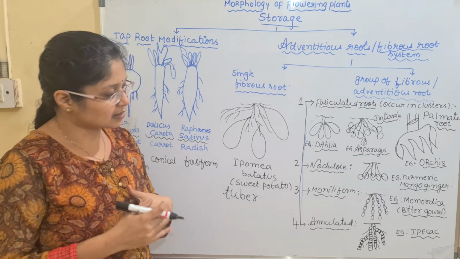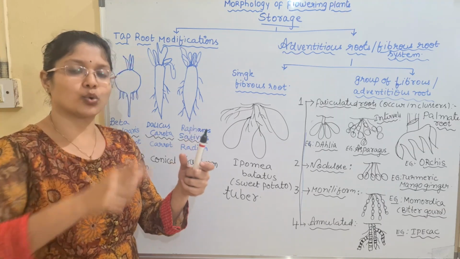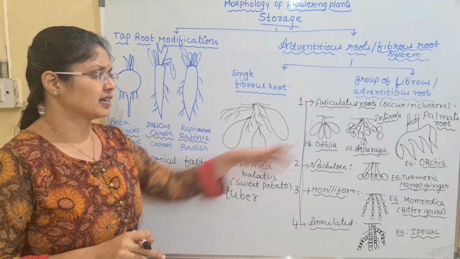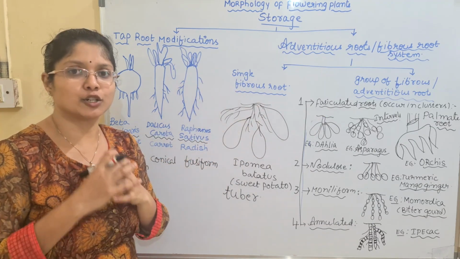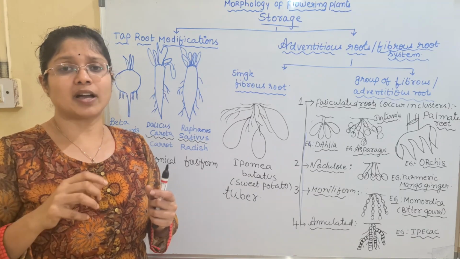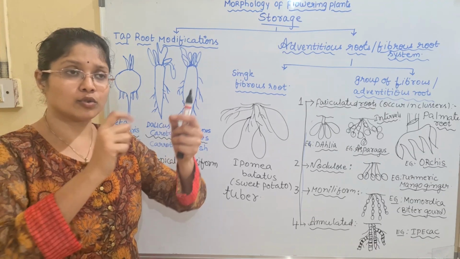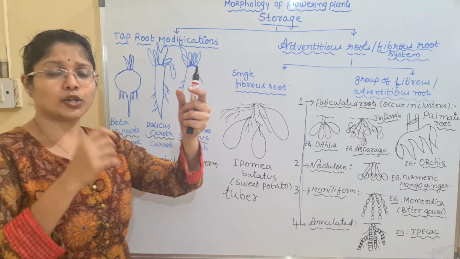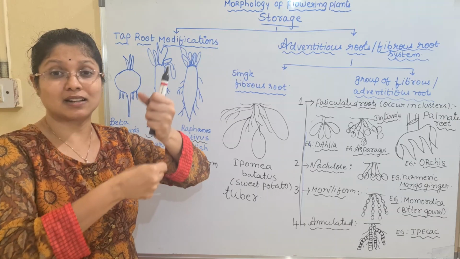Next we have annulated roots. Annulated roots means the condition is segmented. Many roots are modified here, and they come under the fibrous roots present in a group. In annulated roots, each root fiber becomes thick and shows segmentation. So if you see the root from the external view, you can see different types of segments attached, just like an earthworm.